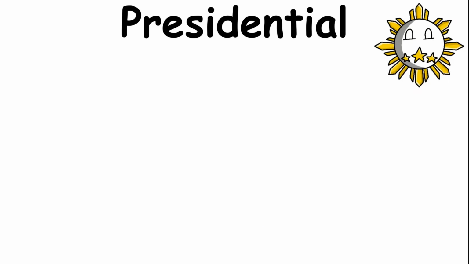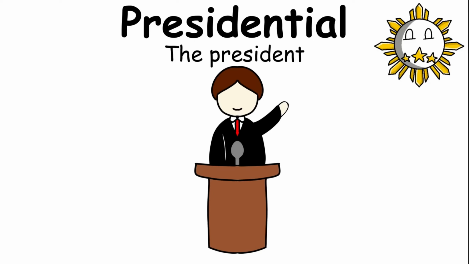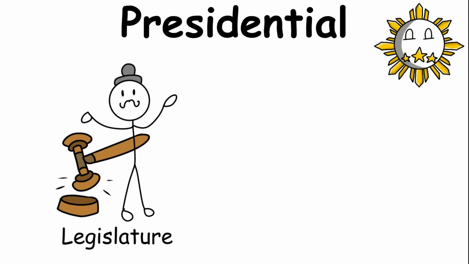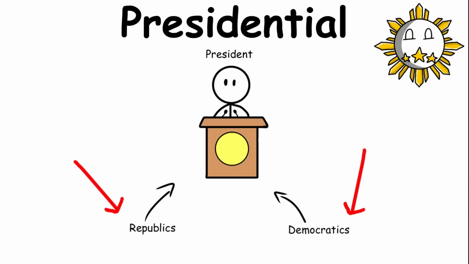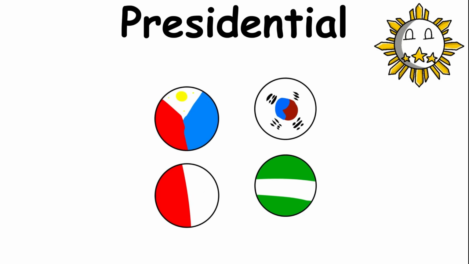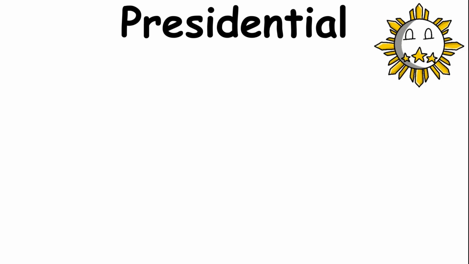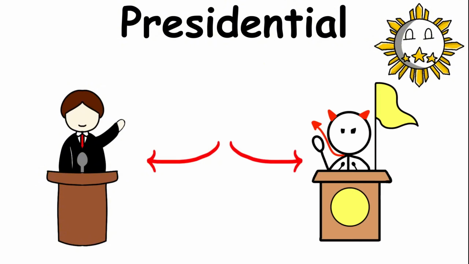Presidential. In a presidential system, the different branches of government have separate responsibilities. The executive branch is separate from the legislature, and the president serves as the head of the executive branch. The president is responsible for carrying out and enforcing the laws, while the legislature is responsible for creating and passing laws. Presidential systems can exist within republics and democracies, and many democratic republics use this structure. South Korea, the Philippines, Nigeria, and Indonesia are examples of countries with presidential governments. One major weakness of a presidential system is that giving a large amount of executive authority to one person can create opportunities for that power to be abused.